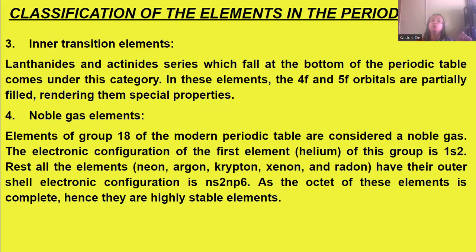Their outermost electronic shell configuration is ns2 np6. As the octet of these elements is complete, they are highly stable and non-reactive. That's why they are known as inert gases.